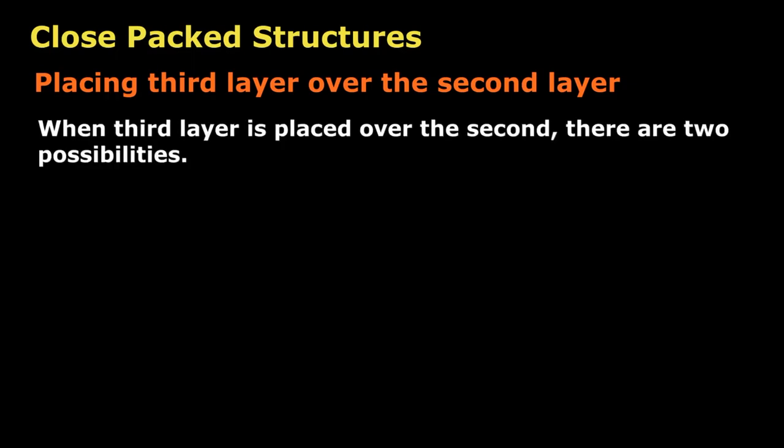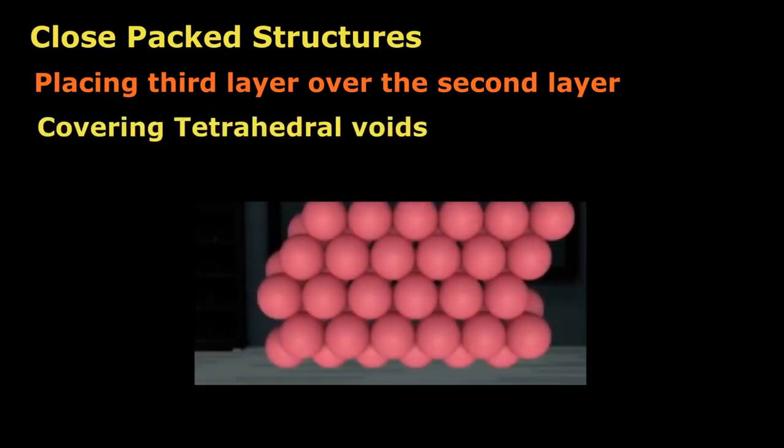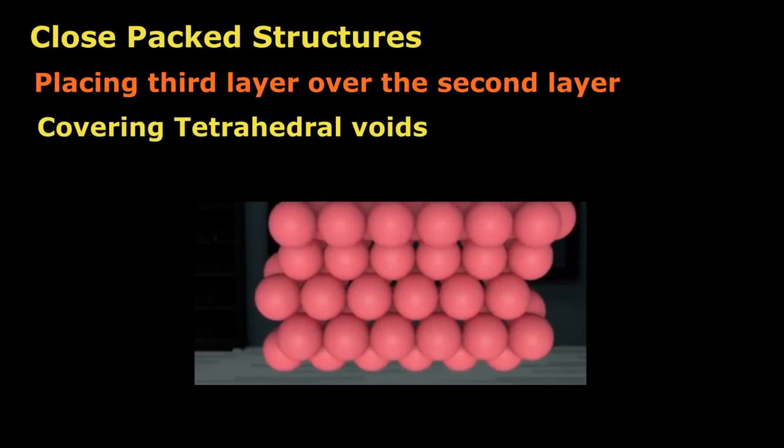When third layer is placed over the second layer, there are two possibilities. Number one, covering tetrahedral voids, and number two, covering octahedral voids. Covering tetrahedral voids. Tetrahedral voids of the second layer may be covered by the spheres of the third layer.